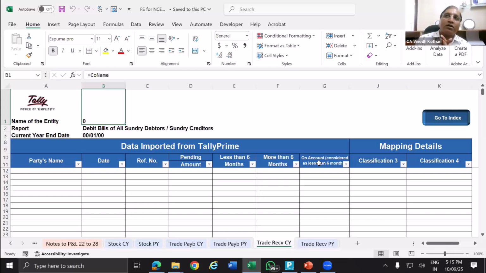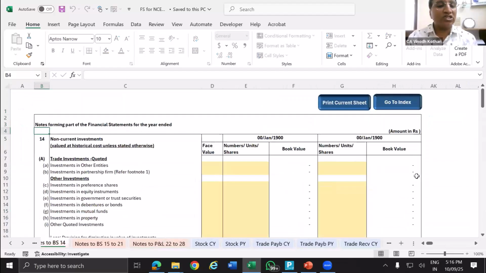Now, on account means what? To pass the entry, I don't know which bill to settle. 10,000 rupees received. Instead of adjusting by the FIFO method, I select on account. That means nothing is set off. The bill balance is separate, and the amount received is separate. And whatever classification you want to do, you can give here later on. So the good practice for accountants is to maintain bill-wise details properly for debtors and creditors and provide the classification of creditors' MSME details in Tally itself, so that again your work burden will be reduced. So these are the different sheets.